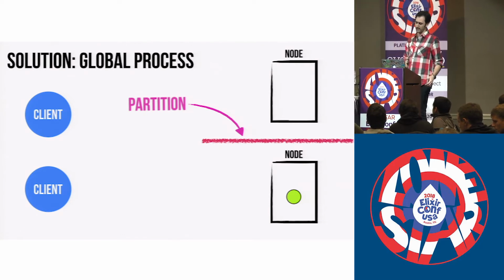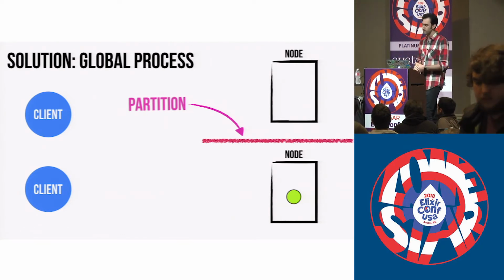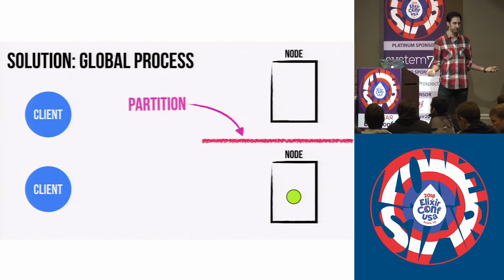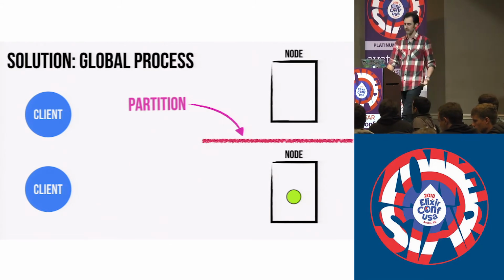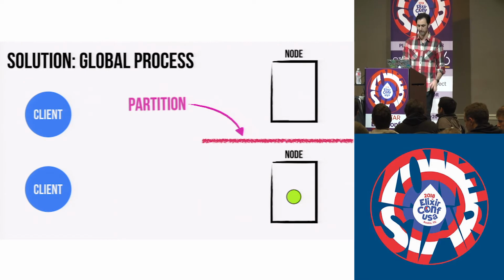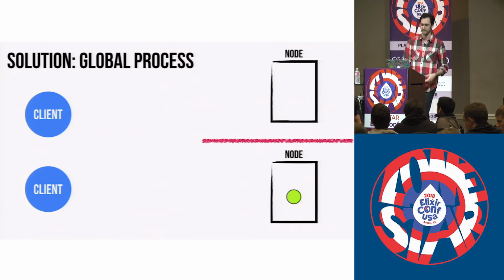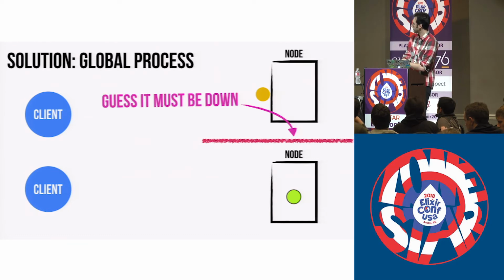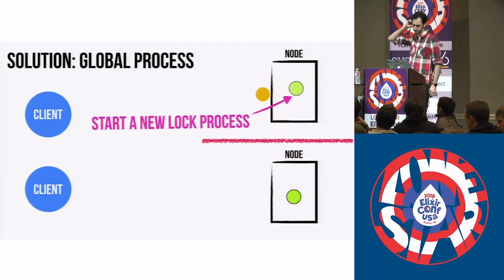Even more complicated is, what do you do when the partition actually heals? What do you do with your state? How do you reconcile that? So let's say that this partition here finally gets better, doing whatever it is that it does, and now we can talk to both of these nodes again. Well, which one of these pieces of state should win? Which one of them should we keep, and which one of them do we need to discard?